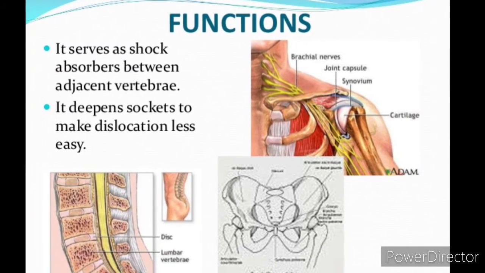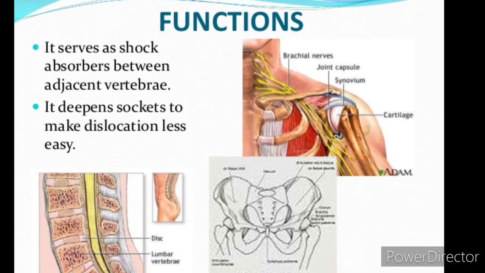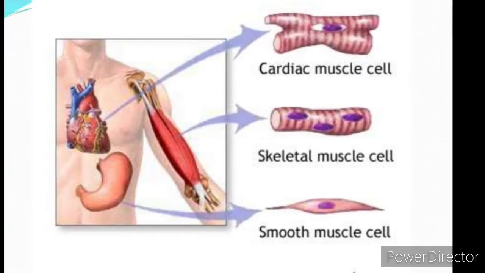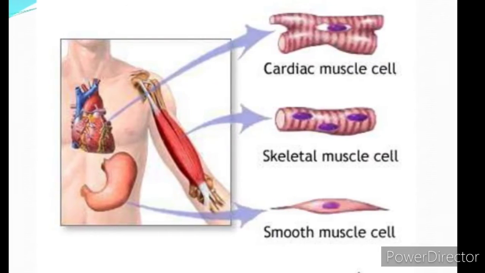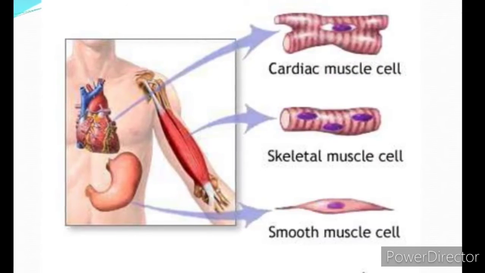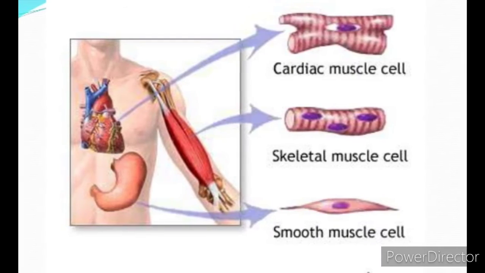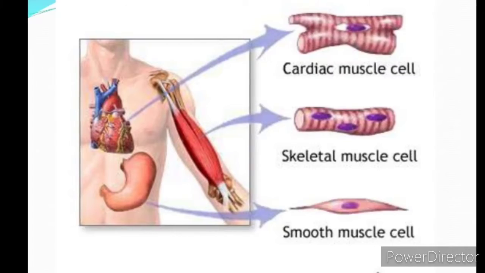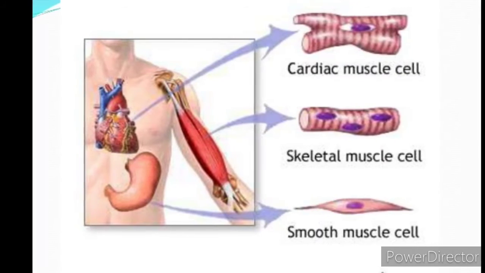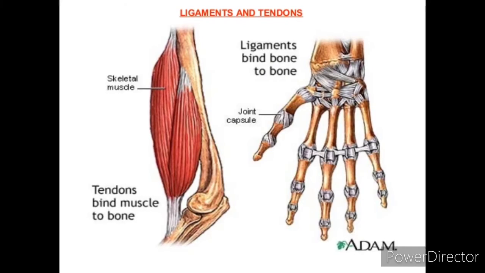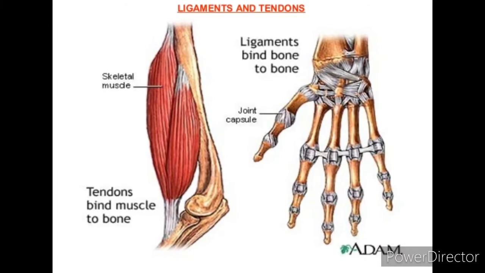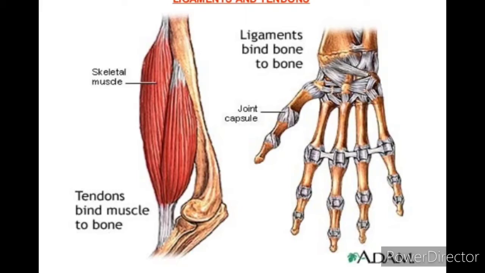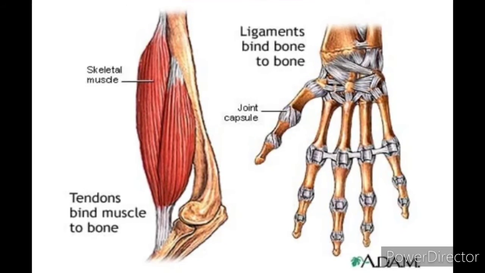And here we can see some functions, like these bones being attached to muscles. Here we have different kinds of muscles. These muscles are attached to these bones, and they give good support and enough strength to move from one place to another, and they give great elastic support. Ligaments and tendons will join two small bones.